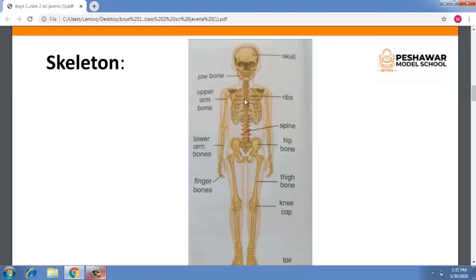Here are the ribs. Then the spine, hip bone, thigh bone which is the upper side of your legs, the kneecap which is called a joint but it is a bone, and toe bones. I hope all of you understand what bones in the human body are.